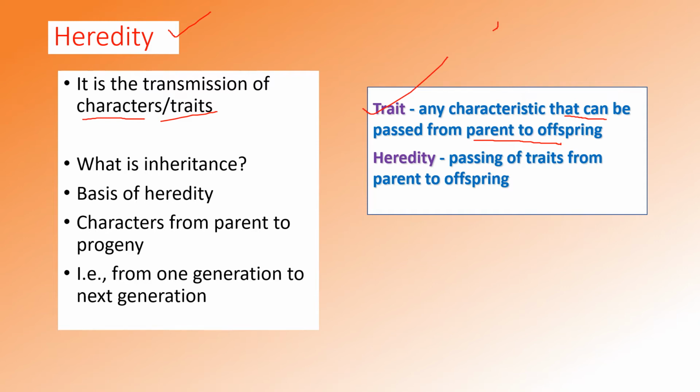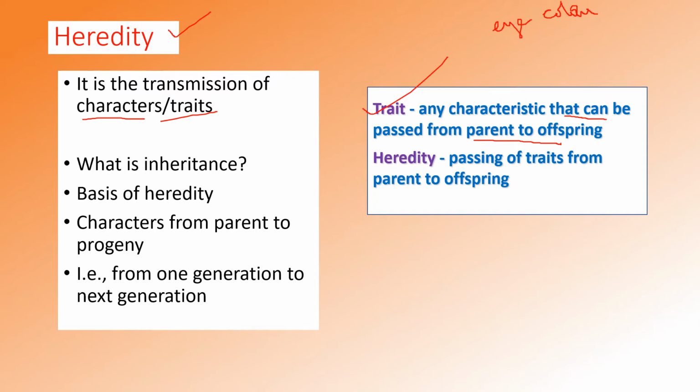For example, eye color is a character. Then hair texture, hair color, nose length, the shape of the teeth, etc. We will get the same genes either from father or from mother, or a combination of both. The transmission of such characters from parents to offspring, such a character is known as a trait, and this process of transmission is known as heredity.